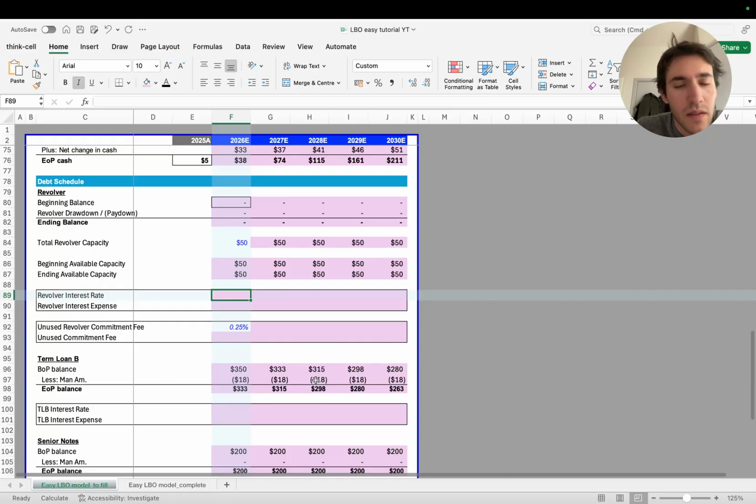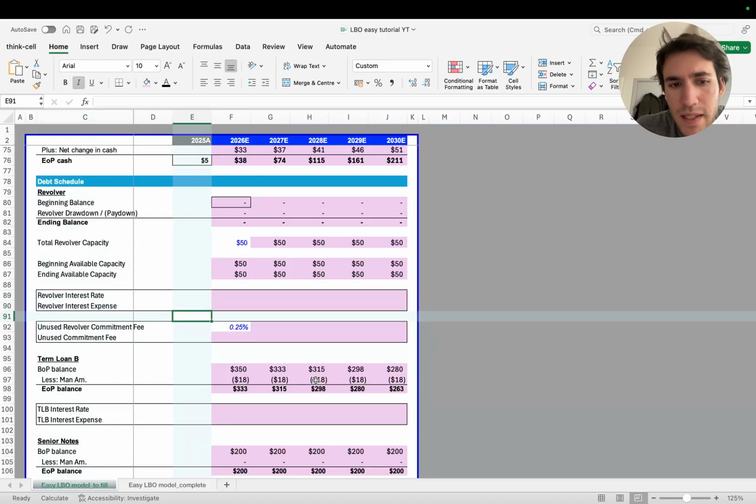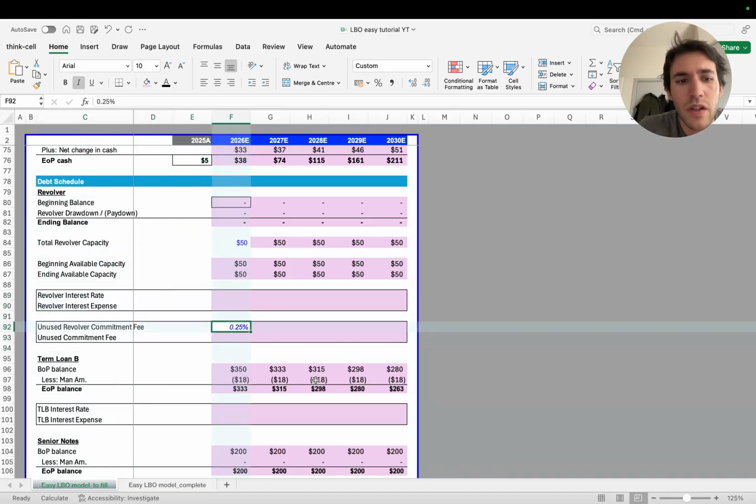Now let's build the interest rates. Okay, so for the revolver we have two things. One is the interest rate and one is the commitment fee. Now, unused commitment fee compared to interest rate is slightly different. The unused commitment fee means that if you have the revolver which has a capacity of 50 million and the ending available capacity of every year is still 50, meaning that you haven't used the revolver in any way, you're going to pay 0.25% on top of it.